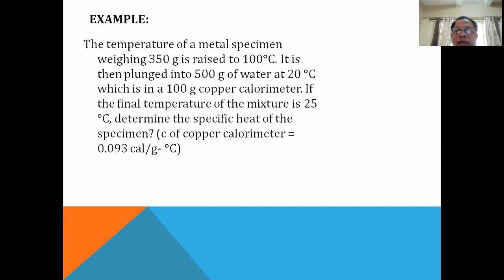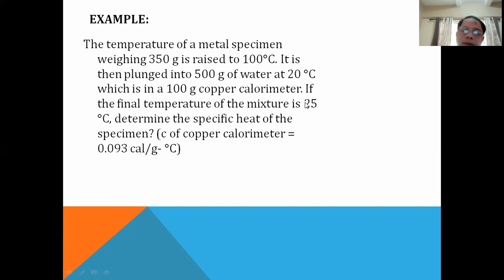Now, finally, when they mix together and after some time, after we let them sit maybe a few seconds, when we take the temperature of our system, the 20 degrees water has become a little warmer. The hot metal, which was 100 degrees Celsius, has cooled down. And finally, the three materials, the container, the water, and the hot metal, all become 25 degrees Celsius. So this is now the temperature of the mixture after some time.